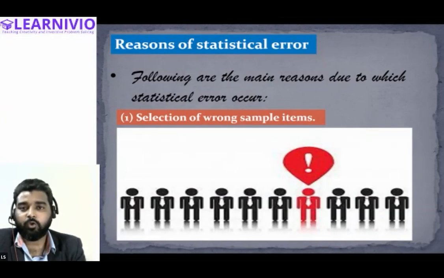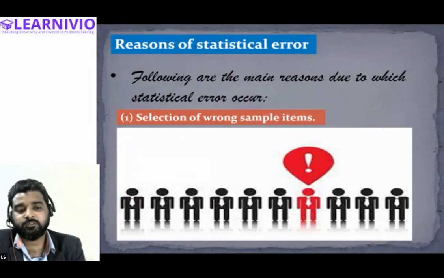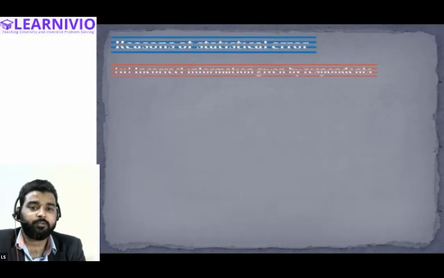So you have taken a wrong sample, and because you have taken a wrong sample, the opinion that you are making and the fact are different. That means there is some statistical error, and this is only due to the reason that you have taken a wrong item as a sample.